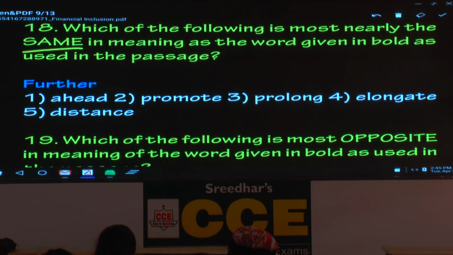Prolong. Prolong means what? Extend. Is it the right word here? No. Prolong, elongate, more or less synonyms, not relevant here. Distance, not relevant. So what is the answer here? Further here means promote, based on the context.